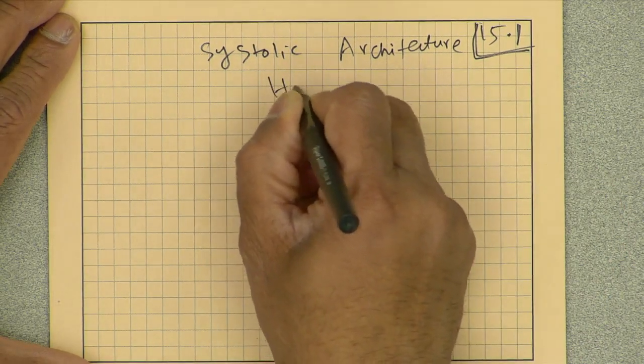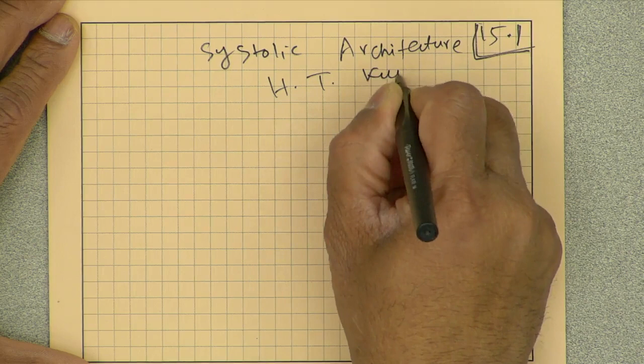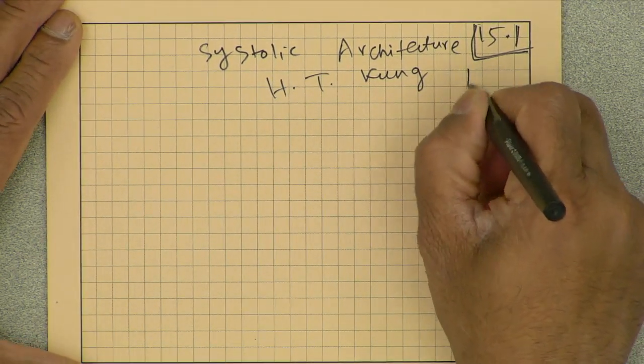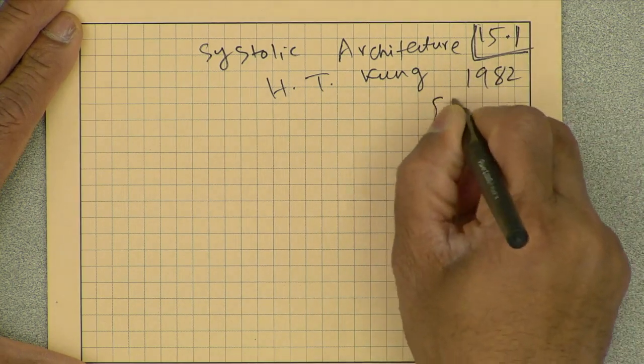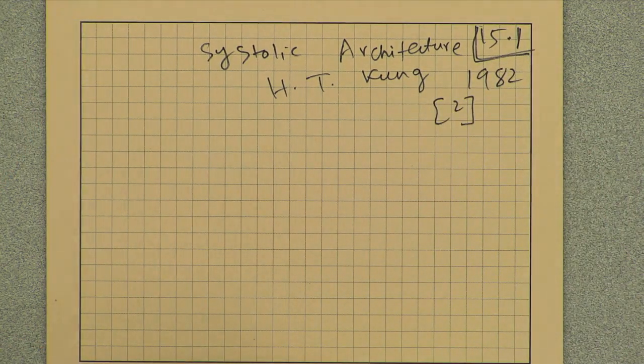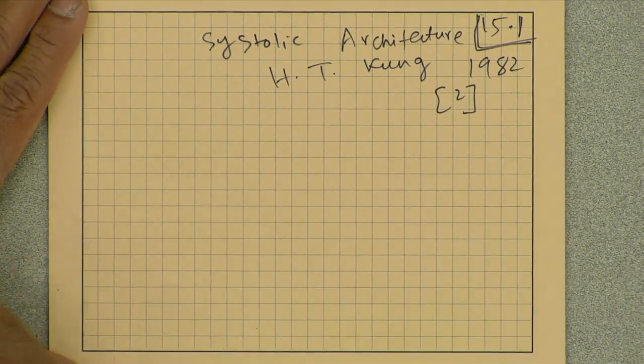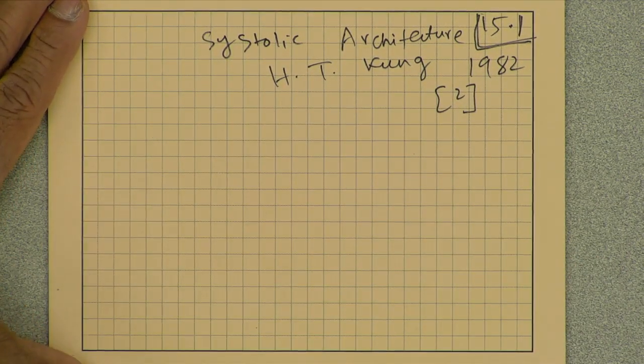So I was going to begin talking about systolic architectures, and this is a term that was coined by H.T. Kung, who used to be a professor at CMU in those days. I think this is a 1982 paper. You can look at reference number 2, I think, from the textbook in the chapter. Kung is now a professor at Harvard in computer science.